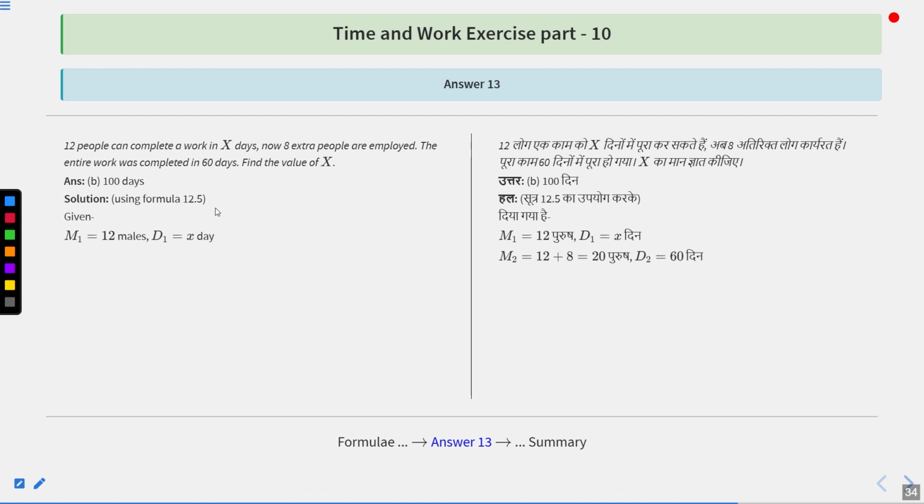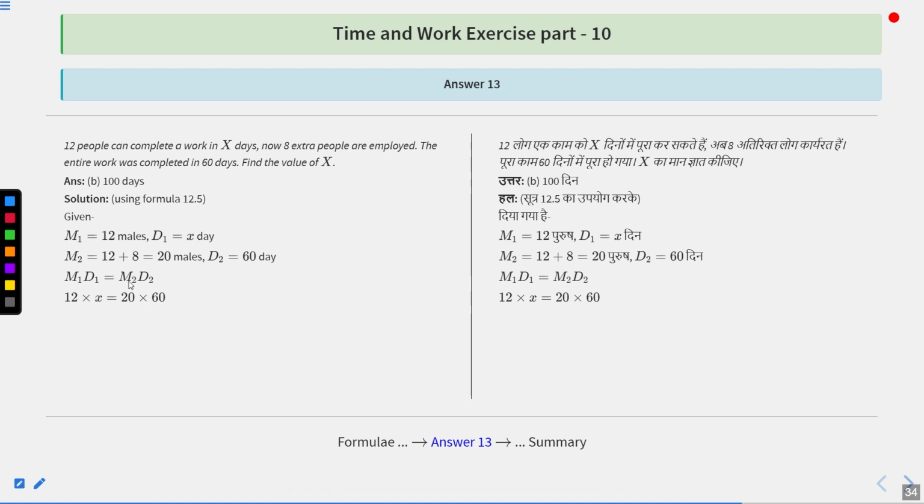Now, using formula 12.5, that is also given to us in the question, M1 is 12 because 12 people can complete the work in X days. D1 is X. 8 extra people are employed. That means M2 is 12 plus 8, that is 20. And completed in how many days? 60 days. So D2 is 60.